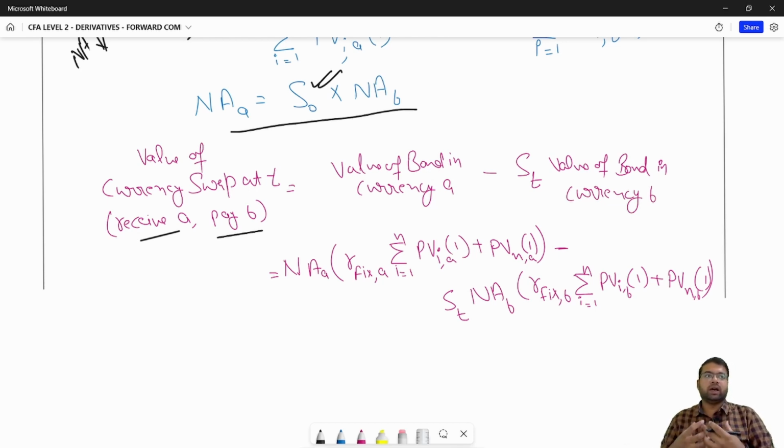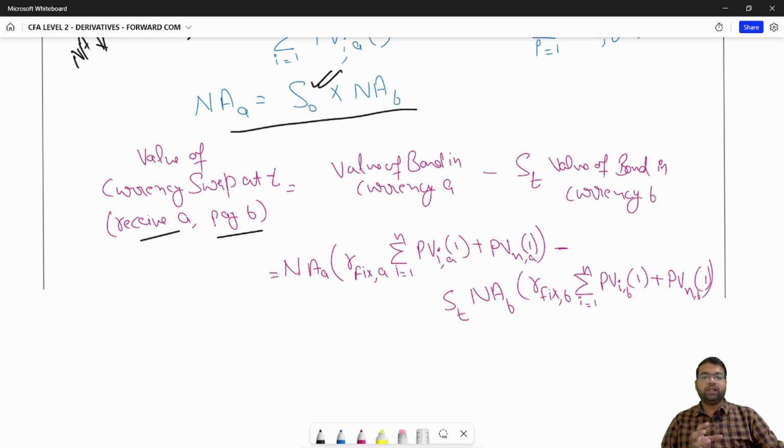I am receiving the interest payments, and at expiration I'll also be receiving the notional amount in currency A. So that is equivalent to having a long exposure in a fixed rate bond in currency A.